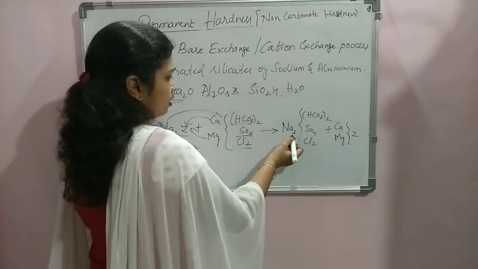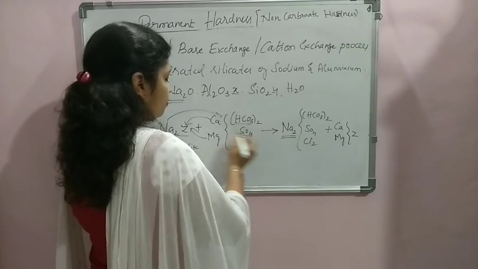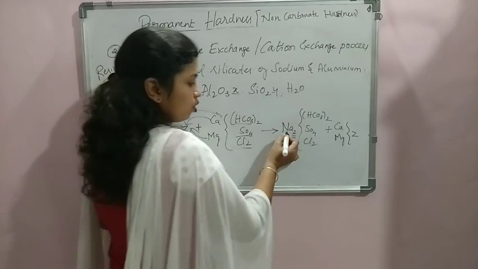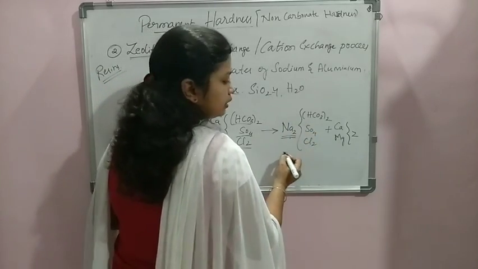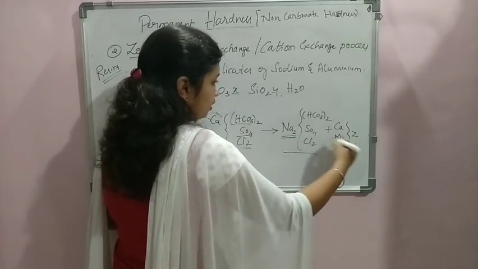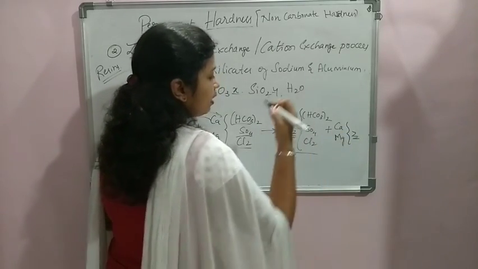Here we can see the cation, instead of Ca and Mg, has been replaced with sodium. When sodium is in combination with these components, it doesn't create hardness. So our intention is achieved here. And then the zeolite goes in combination with Ca and Mg.